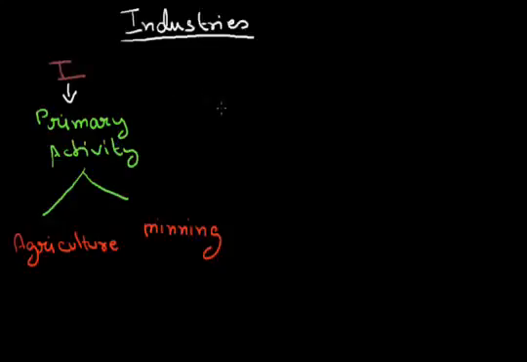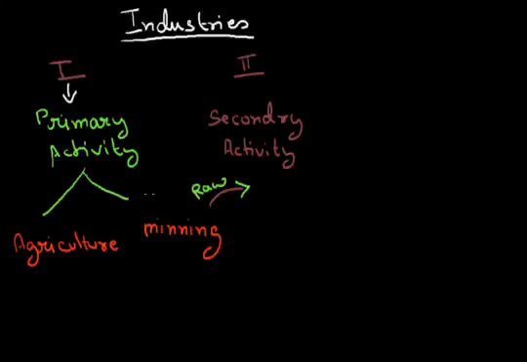Now the second occupation of human beings is called the secondary sector or the secondary activity. In this activity the human being takes raw material from the first sector, the primary sector.